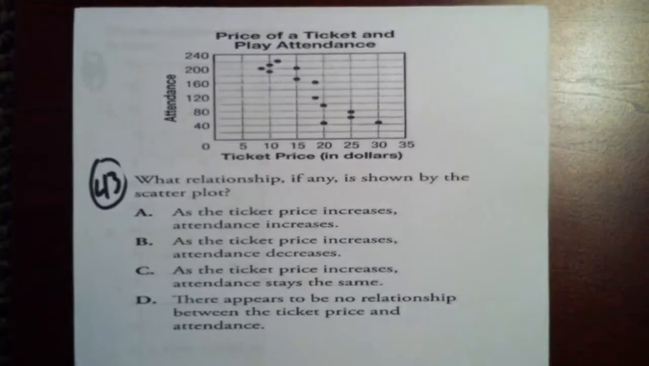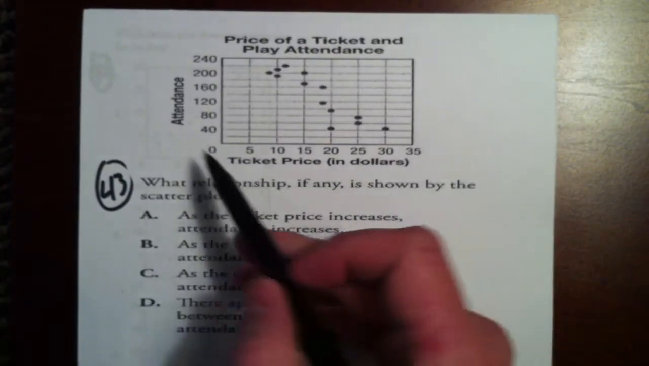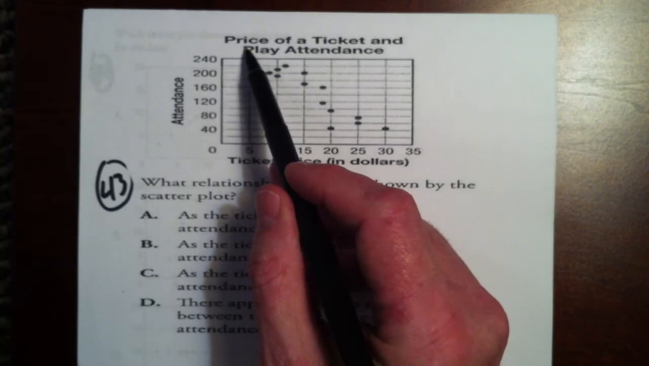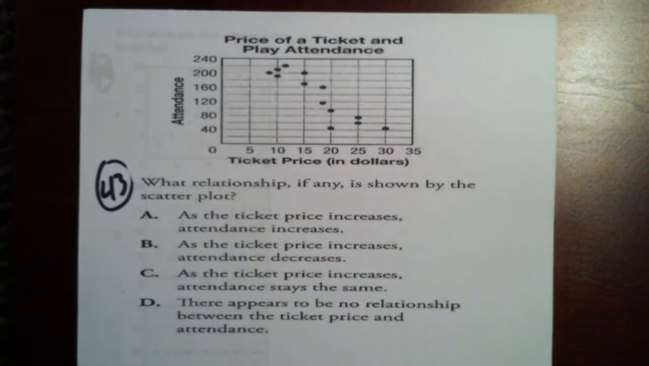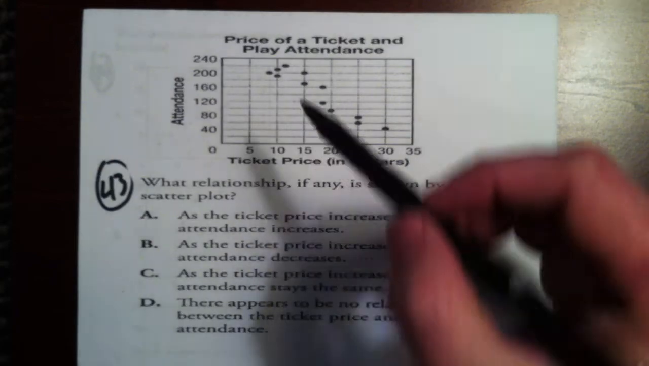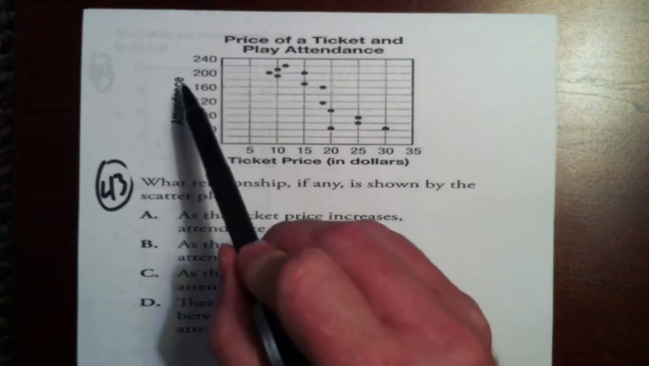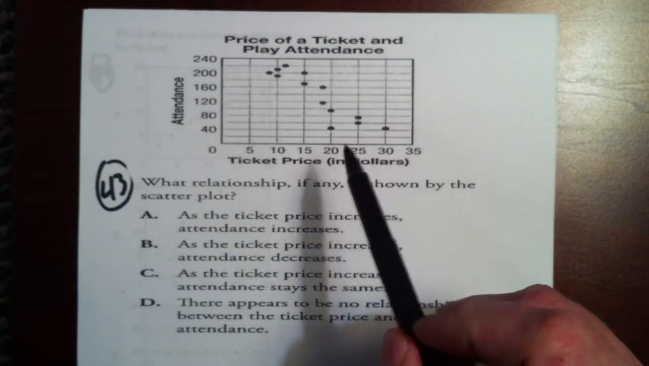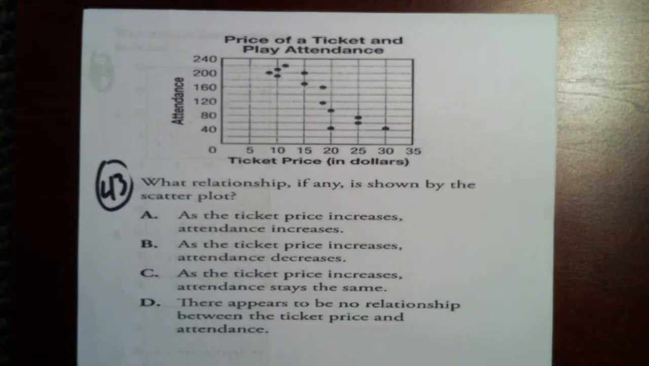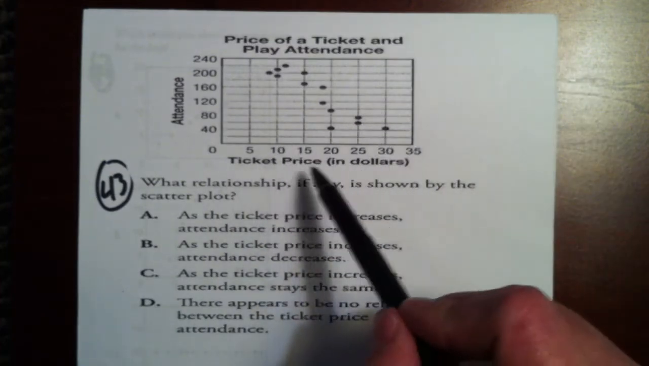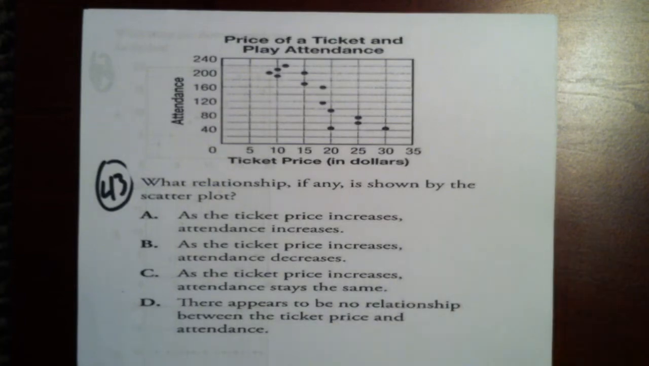What relationship, if any, is shown by the scatter plot? As you can see, we have attendance, price of a ticket, and play attendance. In other words, we have attendance here, and we have the price here. And it looks to me like as the price goes up, the attendance is starting to drop. For one reason or the other, either the people can't afford it, or they decide it's just not in their best interest to pay a little bit more money to go see a play. So is there a relationship here? You have to ask yourself, can I guess that if ticket prices go up or down, what can they do? Can I anticipate how many people are going to be there?